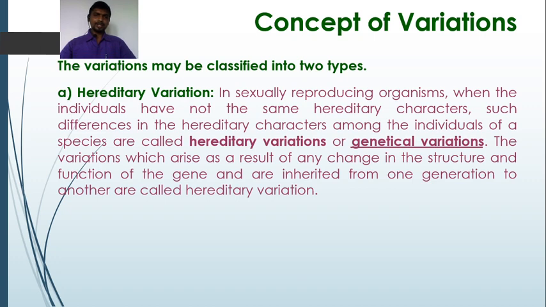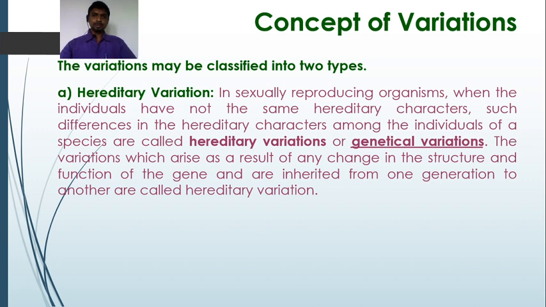Now we are going to study the hereditary variations. Variations that are transmitted from parent to the offspring, or from one generation to the successive generation, are referred to as hereditary variations. In sexually reproducing organisms, when the individuals do not have the same hereditary characters, such differences in the hereditary characters among the individuals of a species are called hereditary variations or genetical variations.